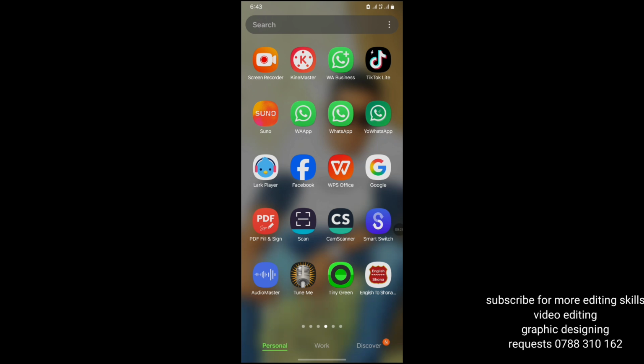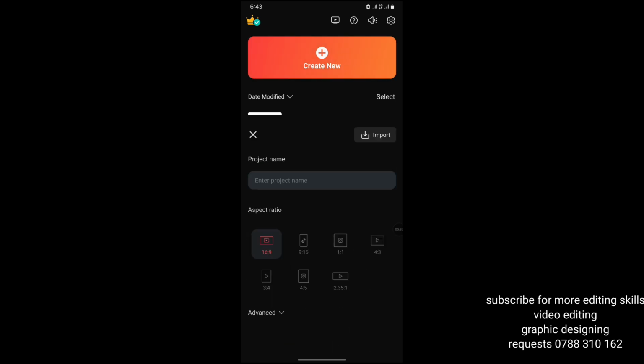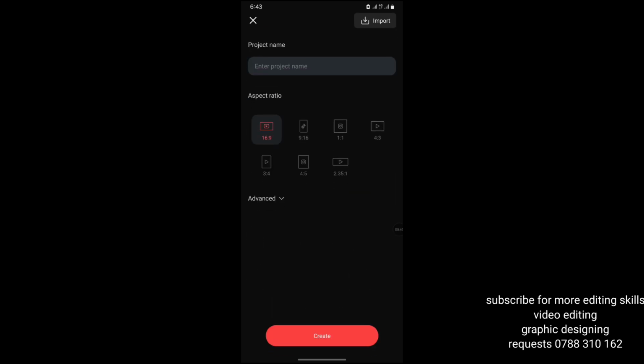Then after you install, you then launch your application. It goes to this page, right? Then these are my projects. So for this illustration, I'm going to create another project. Then we say create. As you can see, there are different aspect ratios here. These are for different social media platforms, as this application can also create videos for different social media platforms. So in this sample we are going to use this 1:1. Then you say create, or you can just type your project name.